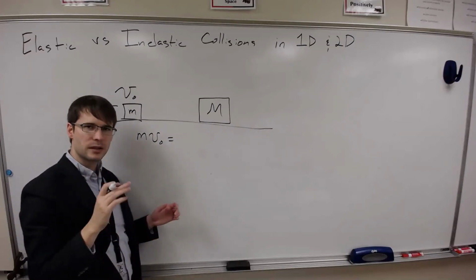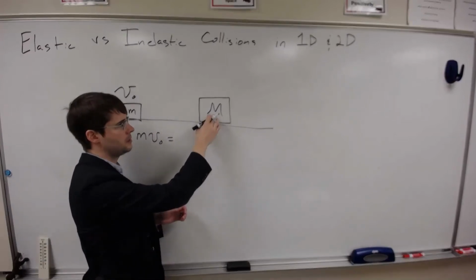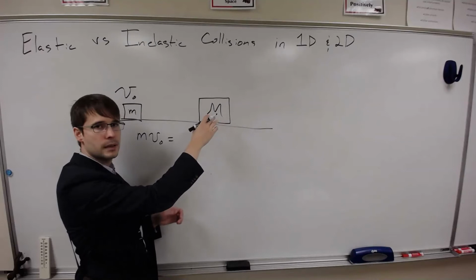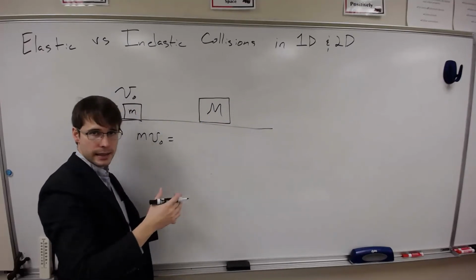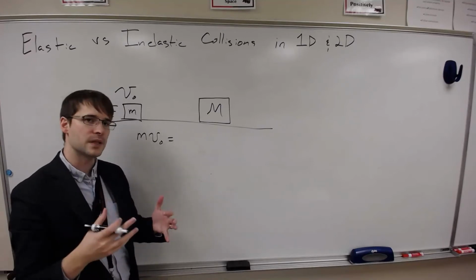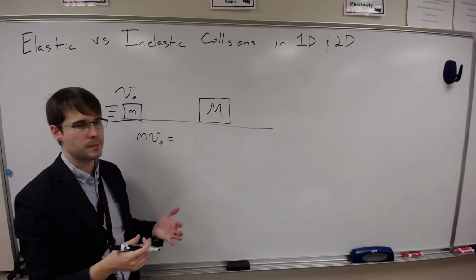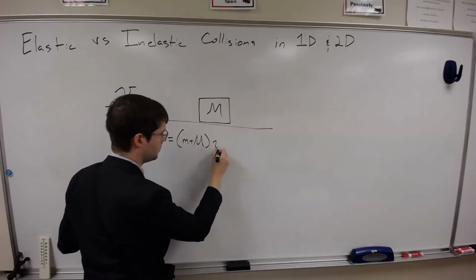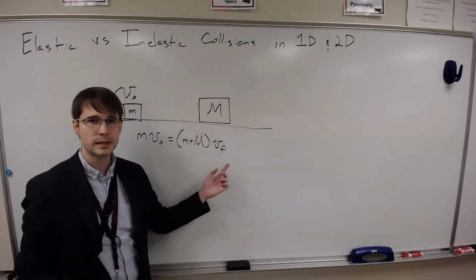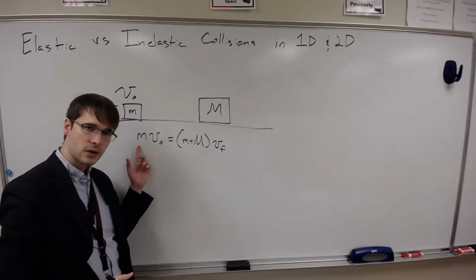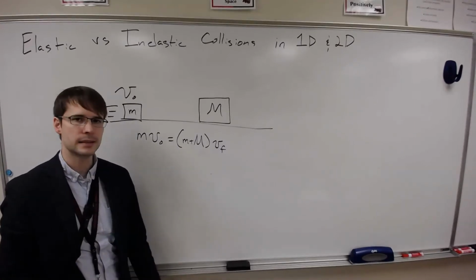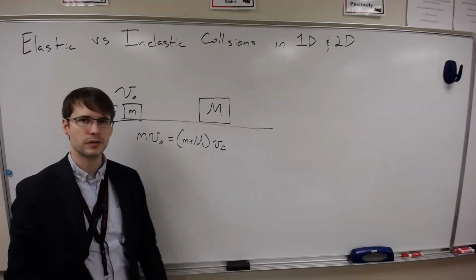And this is going to be equal to the final momentum, which for this object is going to be big M plus little m, because they stick together and they're going to slide together. And since they're sliding together, we can just assume it's one object with a new mass of little m plus big M times Vf. So in this case, what we do is we solve for Vf. Basically, we get the original mass divided by the final mass, all times the initial velocity at the beginning.